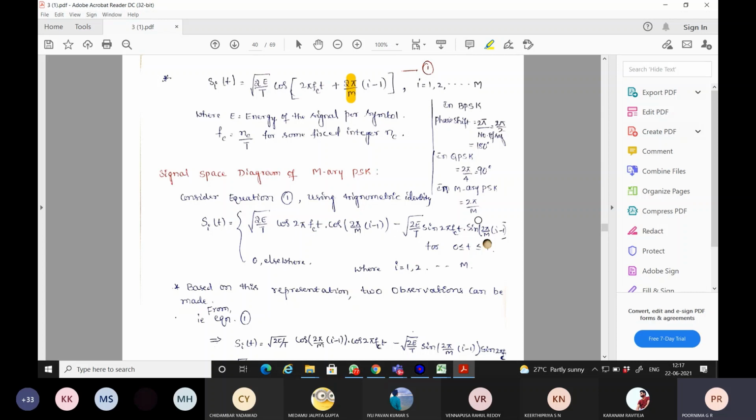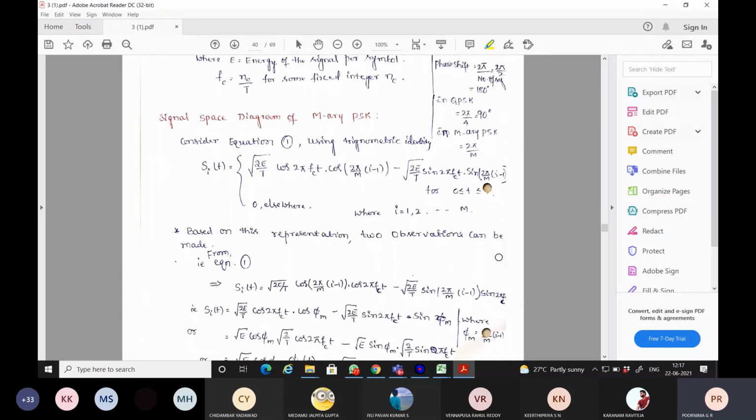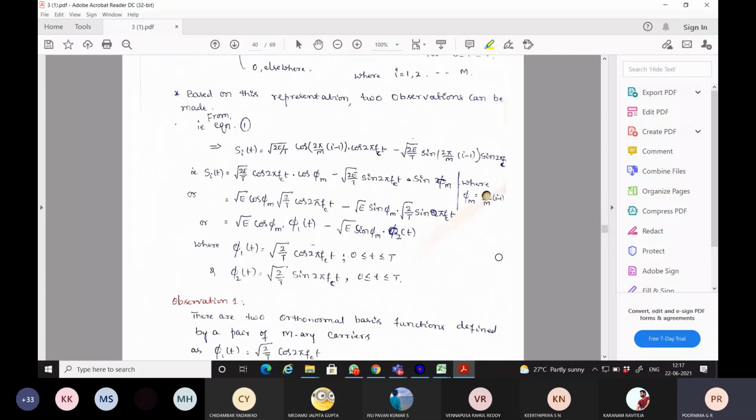This signal strength will be within 0 to T, that is within the symbol duration. Beyond that symbol duration, the signal strength is equal to 0. The entire procedure is similar to QPSK as well as BPSK. Only the change is how many symbols you will be transmitting, and what is the phase shift that you will be choosing.